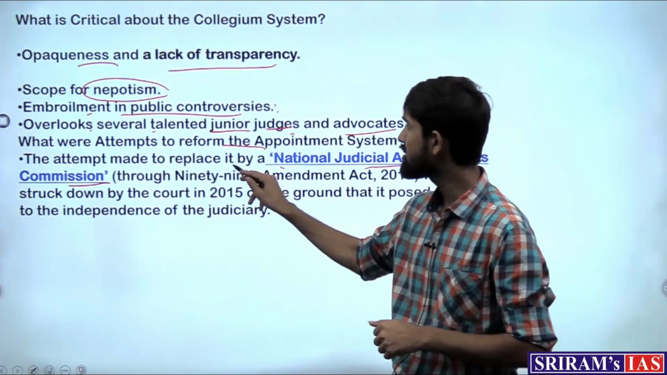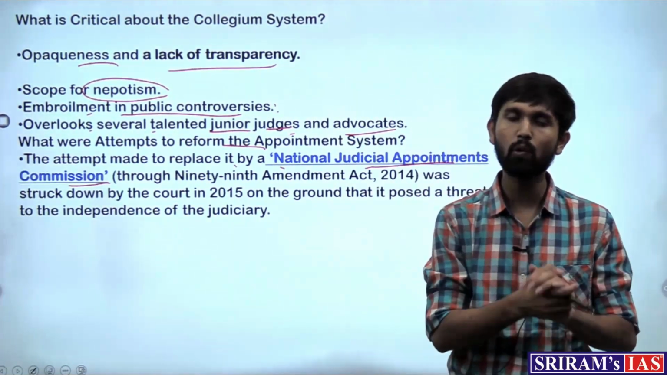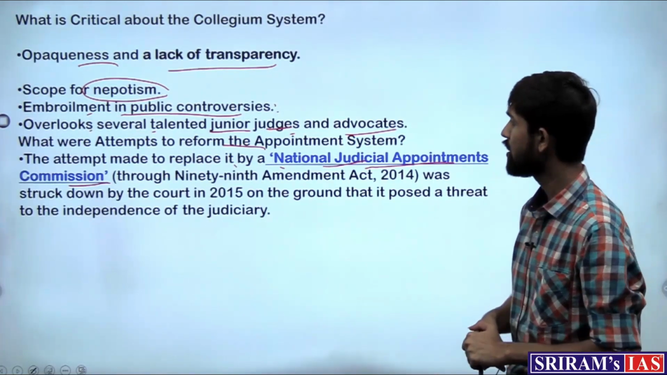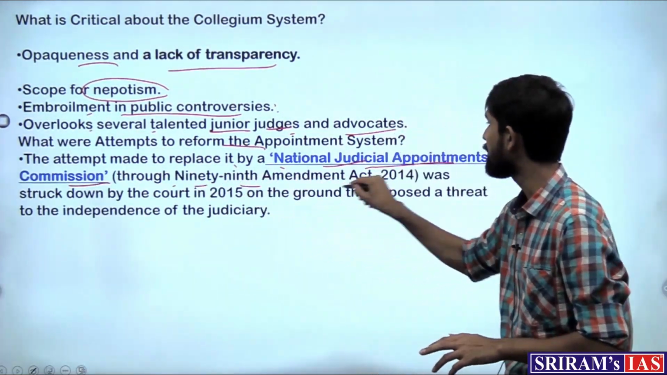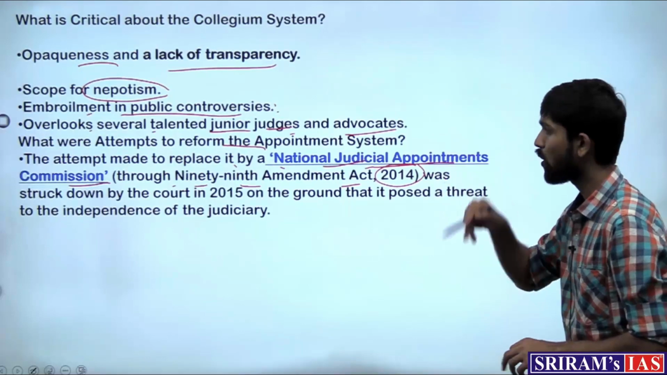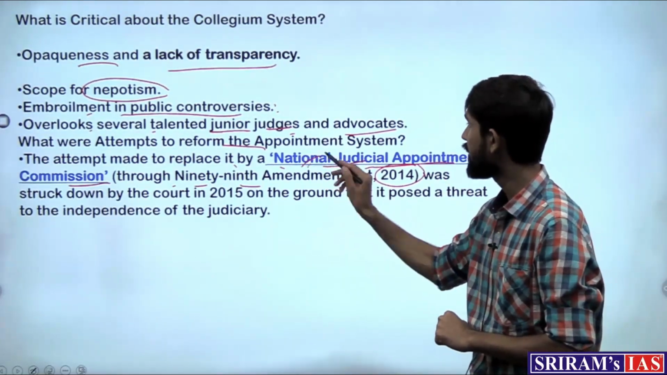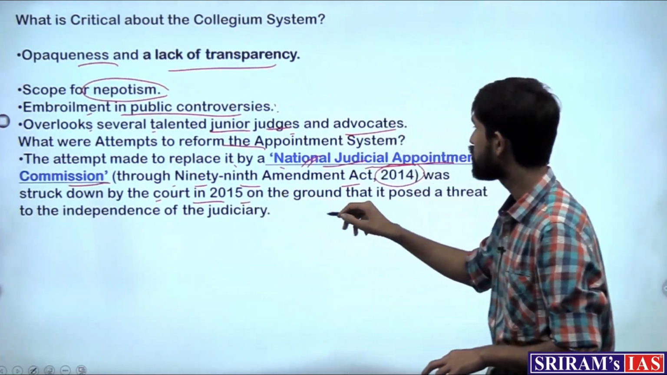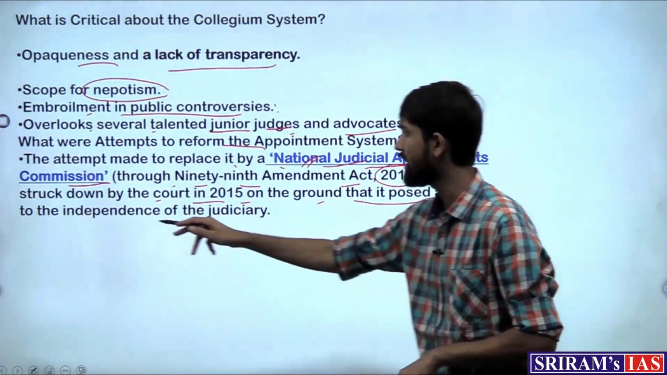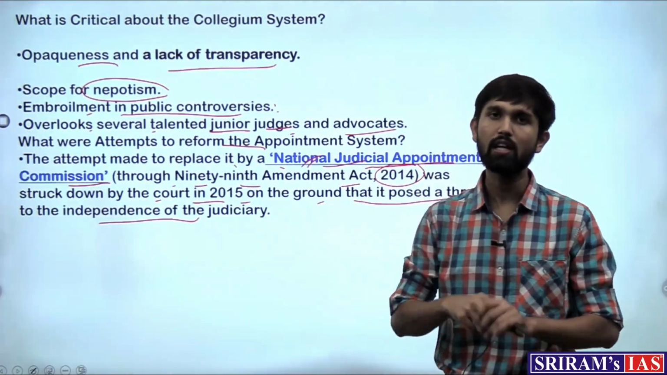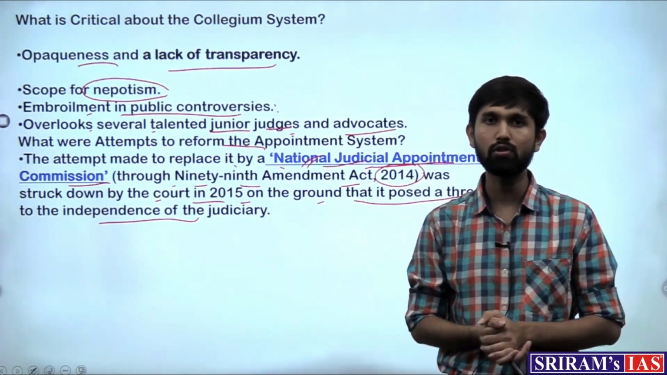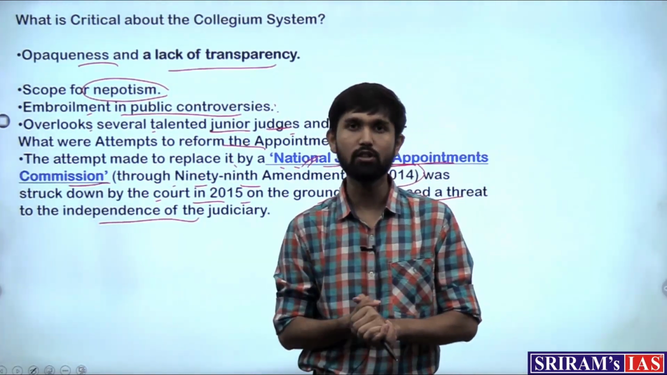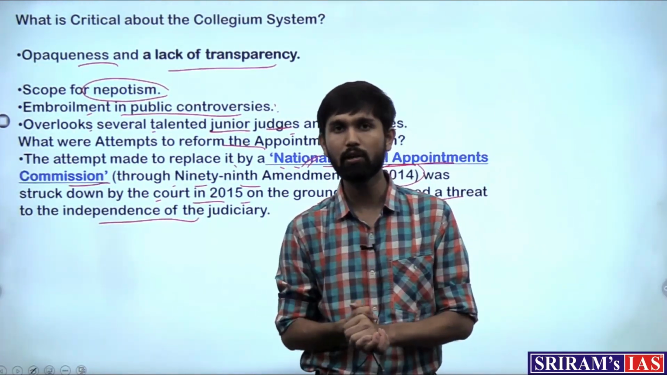But when this case went to the Supreme Court, it struck down this National Judicial Appointments Commission, which was instituted through the 99th Amendment Act. So the government brought out an amendment in the constitution to inculcate NJAC, and the Supreme Court struck it down in 2015 on the ground that it posed a threat to the independence of the judiciary, that the executive was taking part in the judiciary. That is why it struck down this amendment. So this is the development with regards to the appointment of judges and the working of the collegium system.